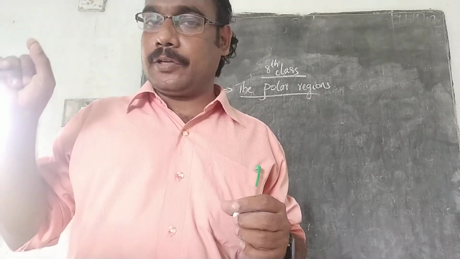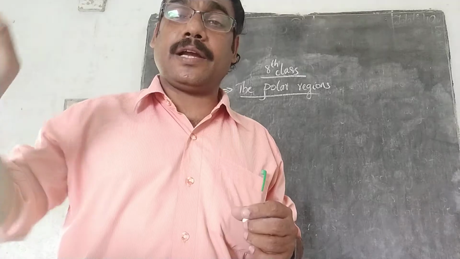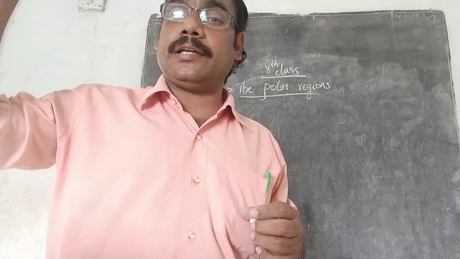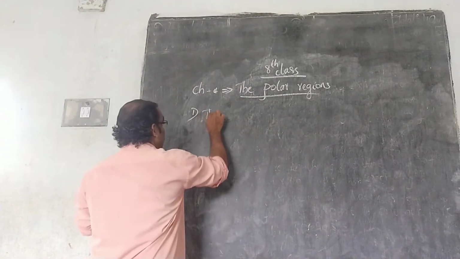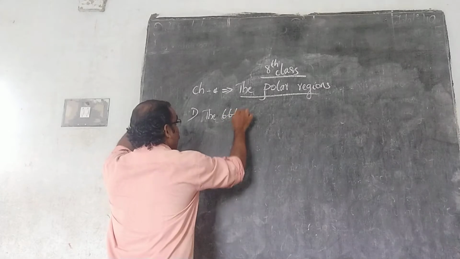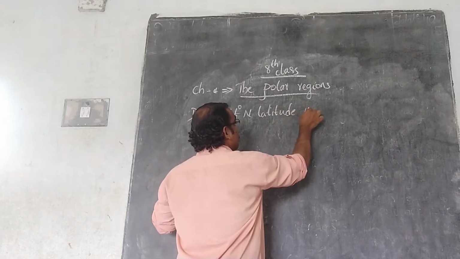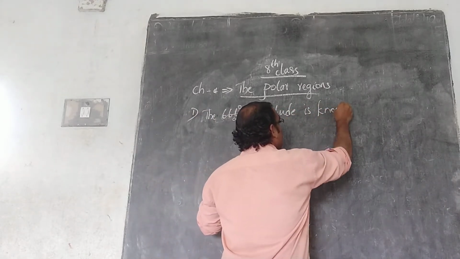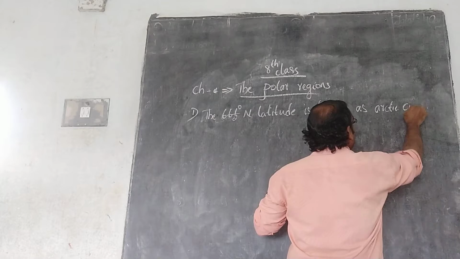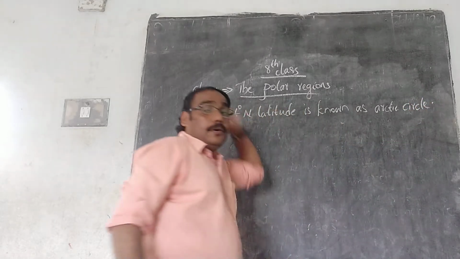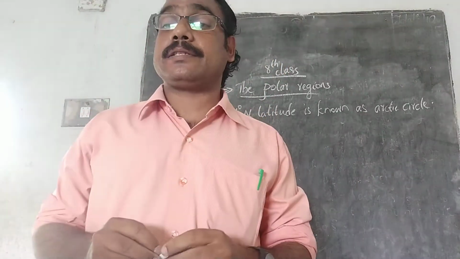So 0 degree latitude is the equator, 23.5 degree north latitude is known as the Tropic of Cancer. 66.5 degree north latitude is known as the Arctic Circle. Okay, 66.5 degree north latitude is called the Arctic Circle.